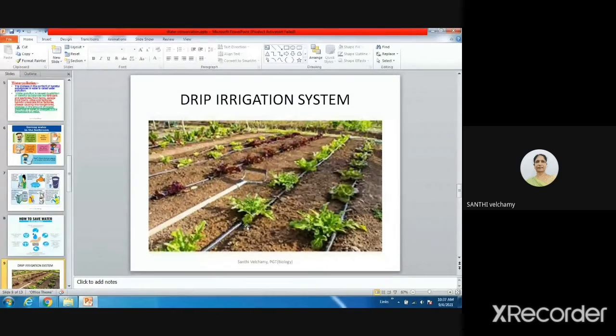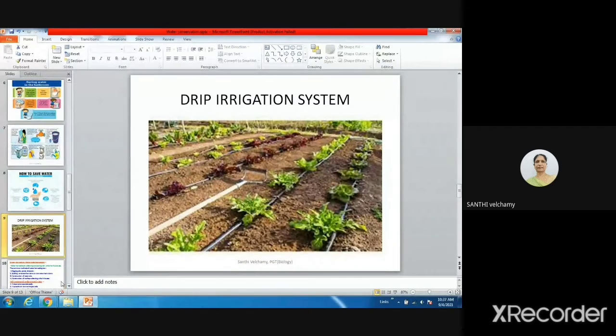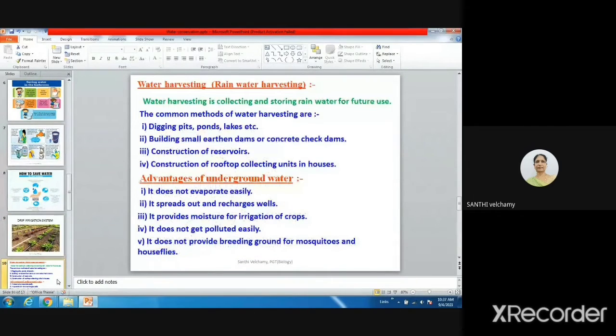Very good. So like this, we can use small tubes and all in the field and it will water the particular plant drop by drop. Okay, one of you told drop by drop, no, the same way it has been used. So water can be saved.